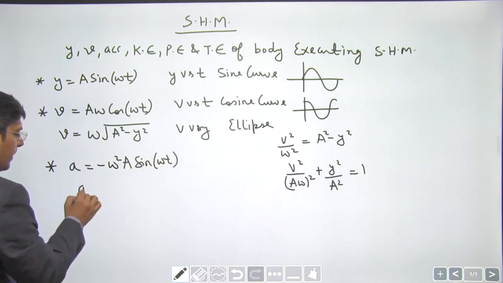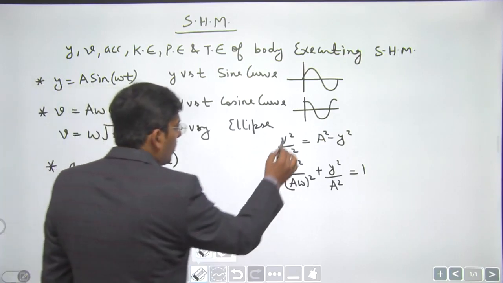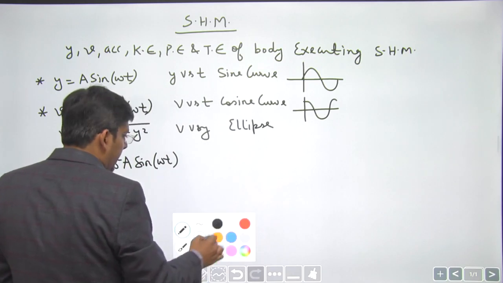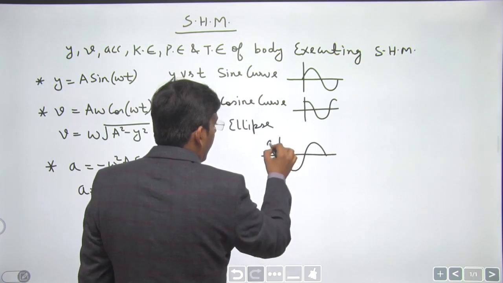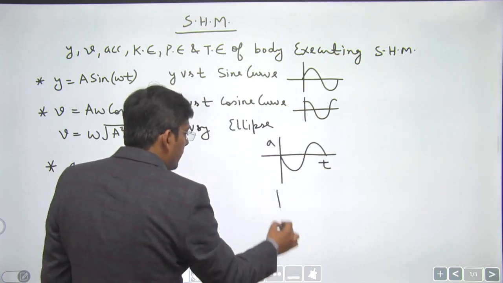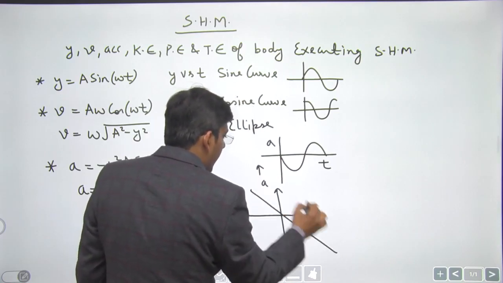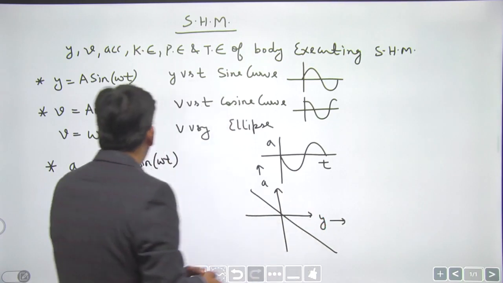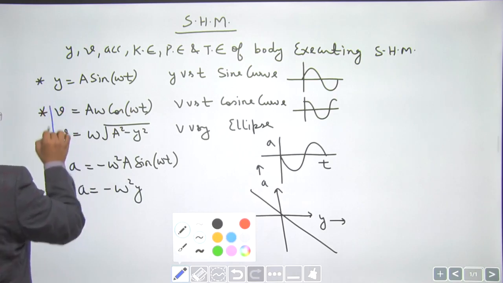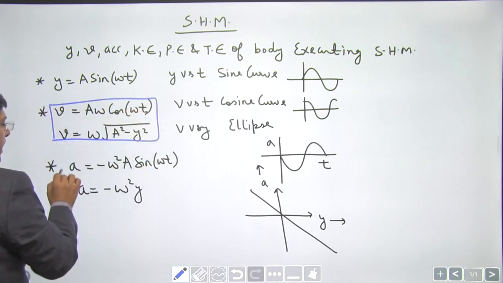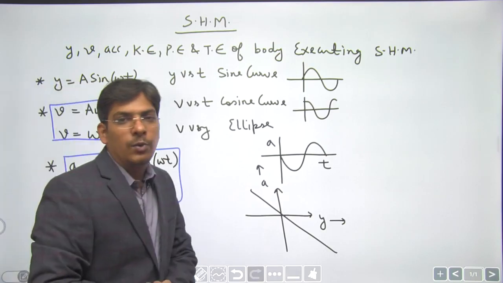In terms of y, acceleration is minus omega square y. When you plot a versus t, you get a negative sine curve. So acceleration versus time is going to be a curve like this, and acceleration versus y is going to be a straight line, dear students. Acceleration versus y is going to be a straight line. So far we have learned the formulas for velocity and acceleration of a body executing SHM, velocity in terms of time and acceleration in terms of time, and obviously displacement also, right?